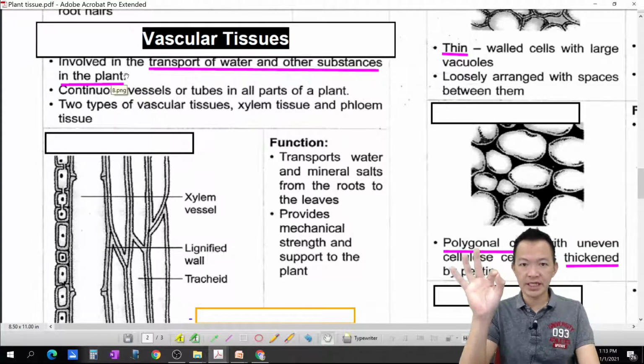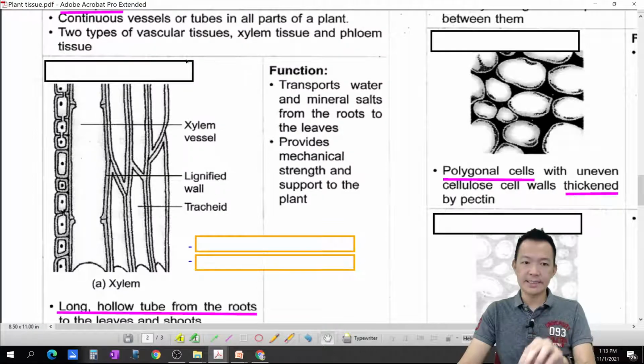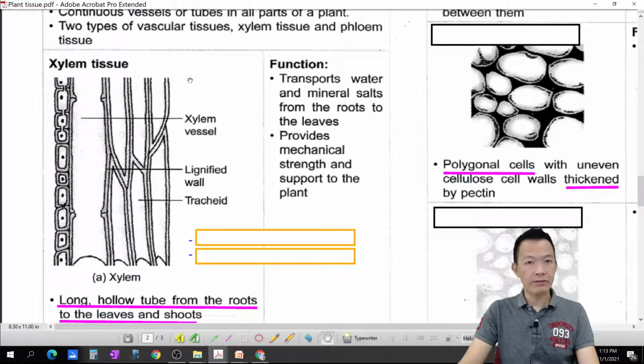In the transport system, 就是用来输送东西的血脉组织. But just having two examples, 有两个 example. Number one will be xylem tissue. What is the function of this xylem tissue? 它的功能是什么呢? Transport water and mineral salts from the root to the leaf.